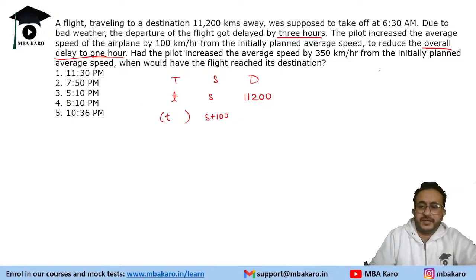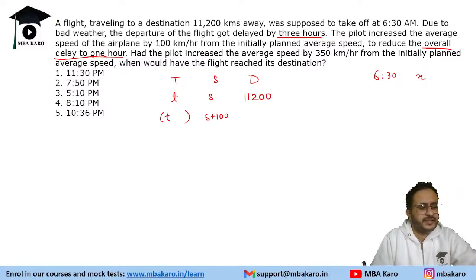Suppose it starts at 6:30, and it was supposed to reach at some time. I'm taking a hypothetical number. Let us say the time was X. So what should the duration have been? Let's write 6:30 as 6.5 to get a better perspective.